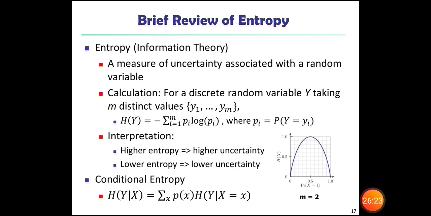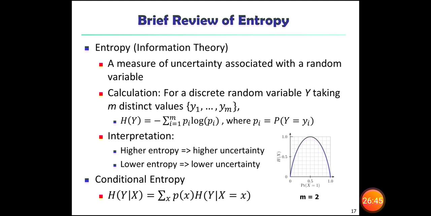The next one is a brief review of entropy. Entropy is nothing but information theory. When we have information, it is very important that we measure the uncertainty associated with random variables. There are some calculations for this.